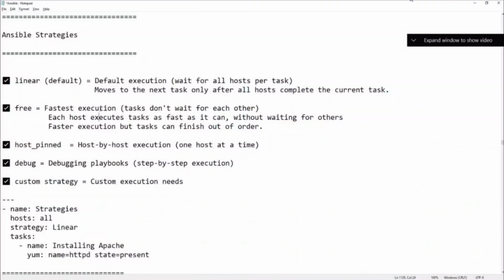Postpin, debug, custom. Got it? Free meaning tasks don't wait for each other. While one task is running, the next task will get automatically executed. Okay, so how do you write that?